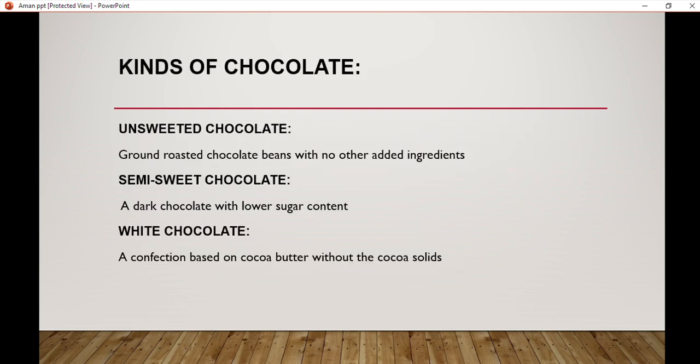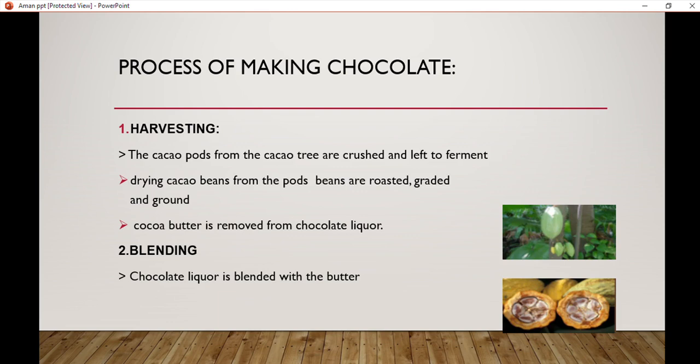Kinds of chocolates. There are three types of chocolate. First one is unsweetened chocolate, ground roasted chocolate beans with no other added ingredients. Second one is semi-sweet chocolate, a dark chocolate with low sugar content. Last one is white chocolate, a confection based on cocoa butter without the cocoa solids.